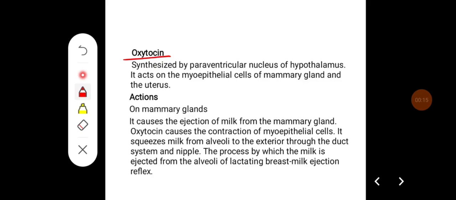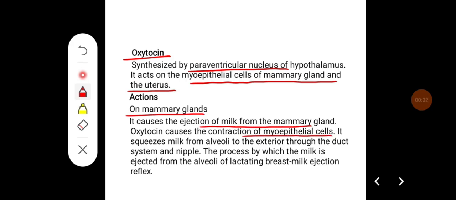It is synthesized by the paraventricular nucleus of the hypothalamus, and it acts on myoepithelial cells of the mammary gland and the uterus. Actions of oxytocin on mammary glands: it causes ejection of milk from the mammary gland. Oxytocin causes contraction of myoepithelial cells. It squeezes milk from the alveoli to the exterior through the duct system on the nipple.